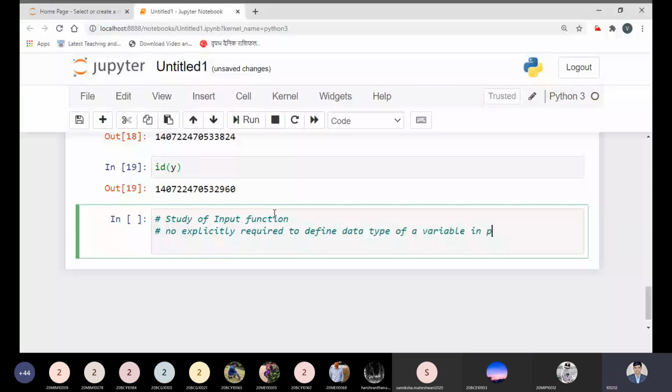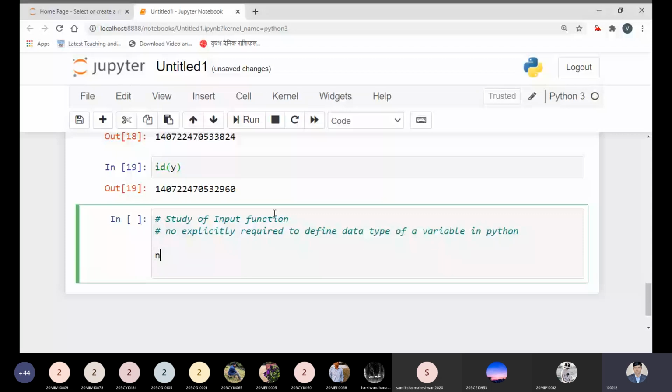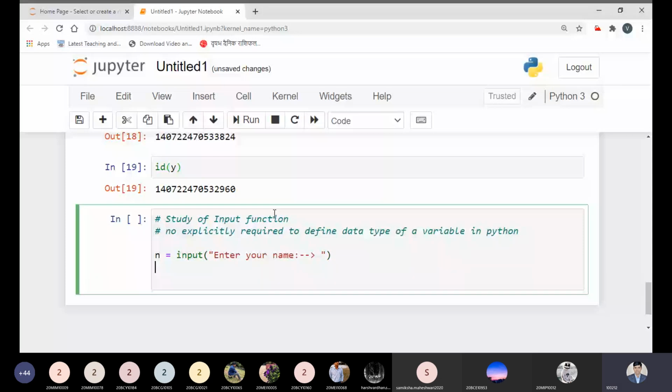So first I need to take a variable, like name. You can take any variable, like n. So I'm taking the variable n, and I'm using the input function. I need to give a message to my input box, that is, enter your name. Okay, this is my style. I can use anything like this, it's up to you. It's only the designing pattern. I can use an arrow symbol, no problem. I can take input. After taking the input, my name must be printed, so I just need to print n.